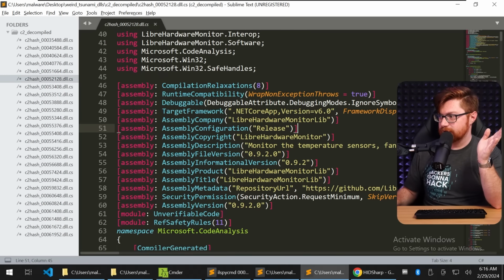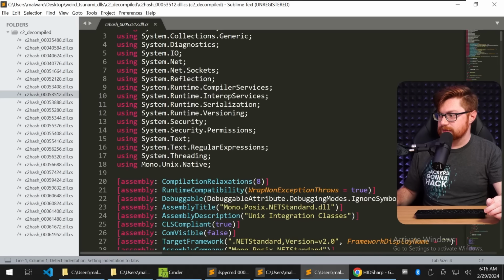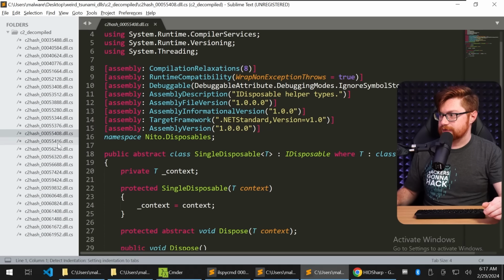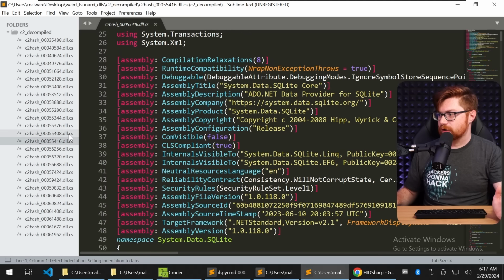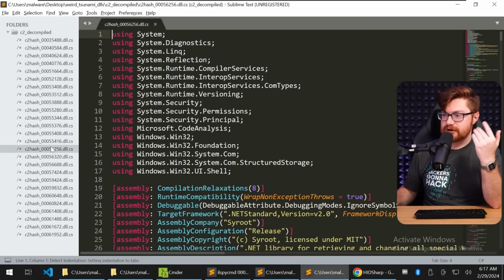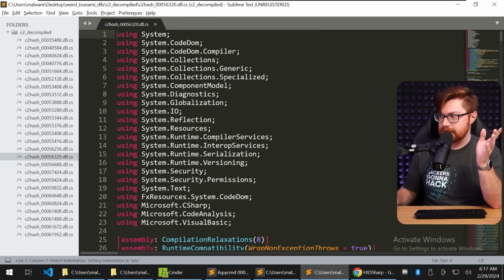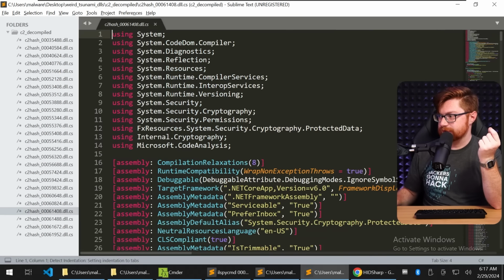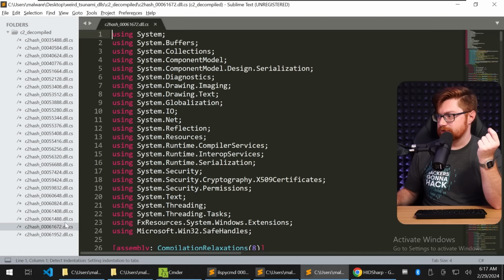Libre Hardware Monitor, get temperature sensors. Let me speed run through this. I'm sorry, I feel like I'm dragging and we're getting into boring stuff. These are all the same ones that we saw in just the other sample. IDisposable, asynchronous stuff. Yeah. SQLite Core. So I would think it would use that to extract from databases, you know, the capability of an InfoStealer, steal stuff from browsers. These all look like real .NET things again. So nothing super good here.